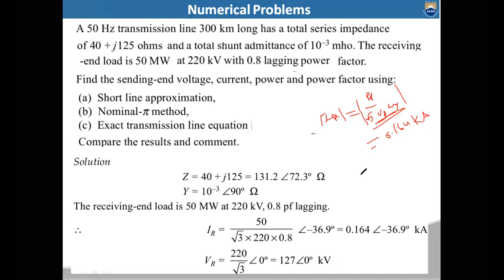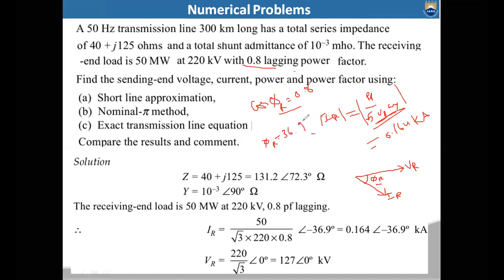For this, you have to consider VR as your reference. When you consider VR as the reference, IR will be lagging VR by phi r, as the load is a lagging load. This phi r will be calculated from the power factor. The power factor value is given, so cos phi r is given, and you can calculate the phi r value. Cos phi r is equal to 0.8, so the phi r value is 36.9 degrees.